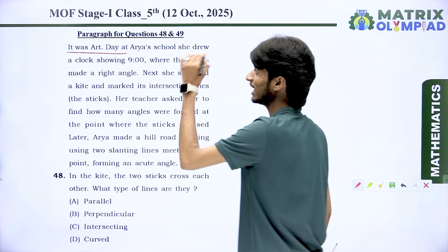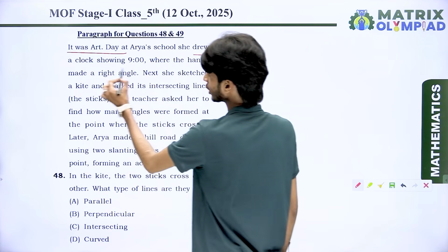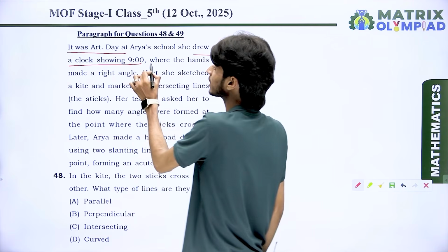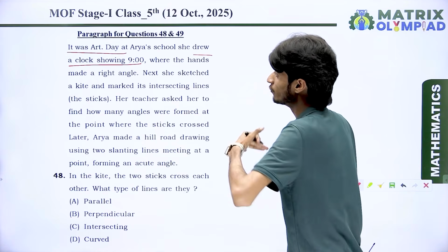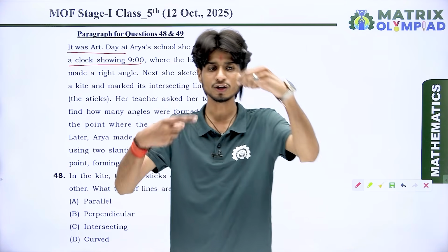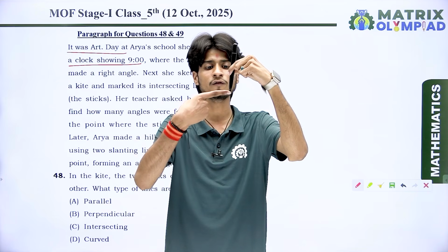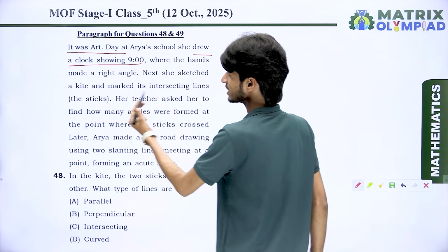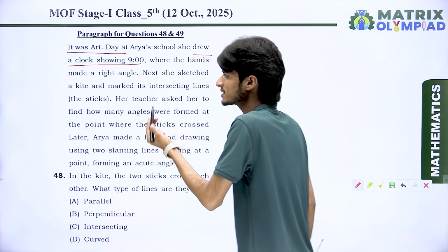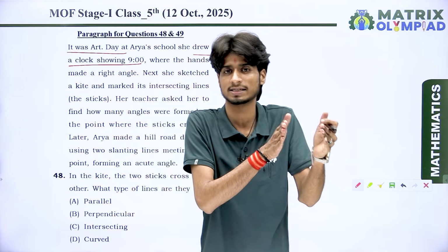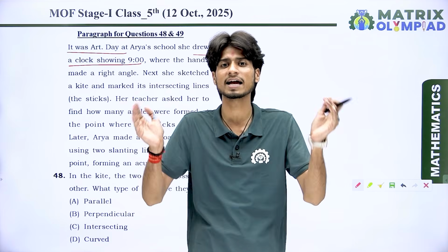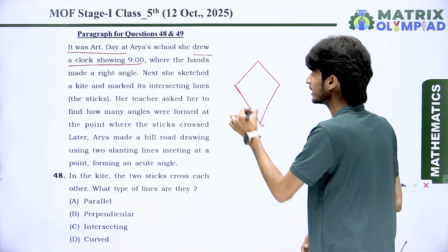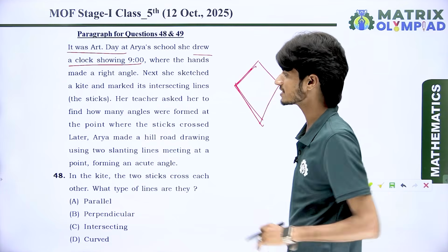It was art day at Arya's school. She drew a clock showing 9 o'clock. It means she drew a clock representing the time of 9 o'clock, where the hands made a right angle. Whenever you make 9 o'clock, then the hands of the clock make a right angle. Yes, it is correct. Next, she sketched a kite and marked its intersecting lines, the sticks. Whenever she makes a kite, the sticks are intersecting each other.